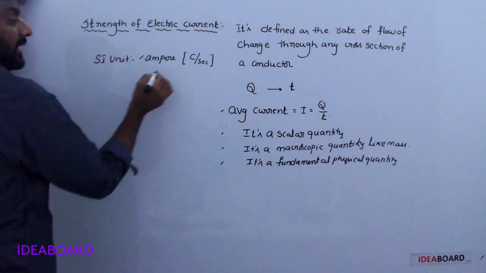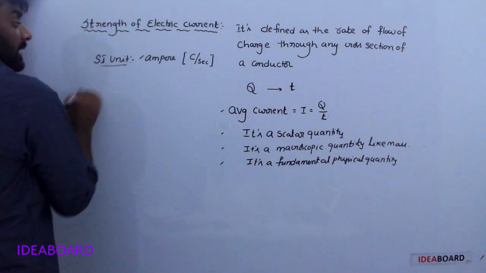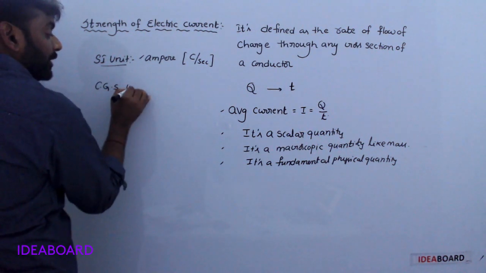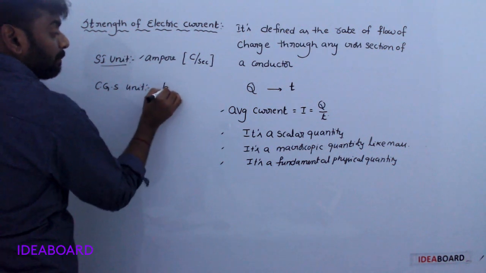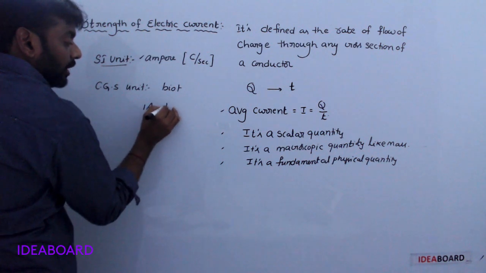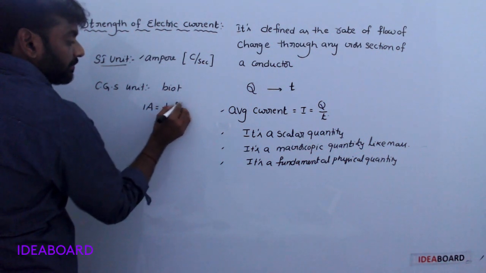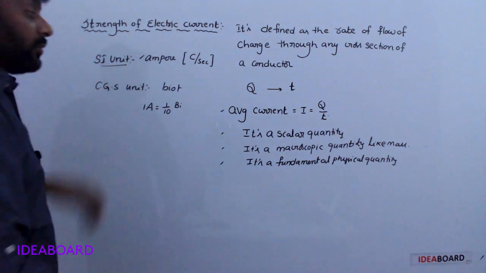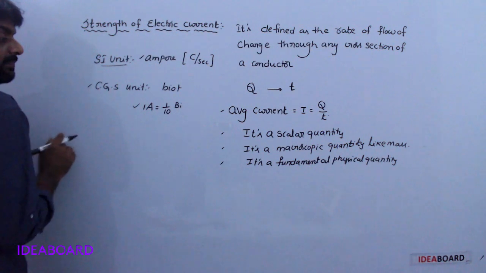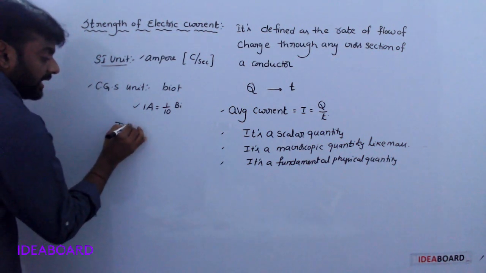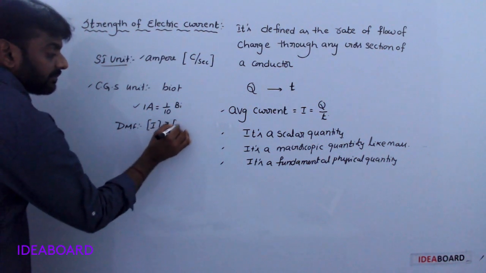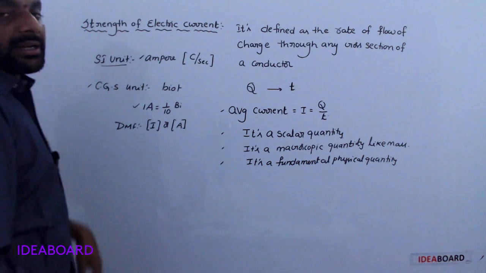The CGS unit is biot. 1 ampere is equal to 1 by 10 biot. The dimensional formula is I R A.